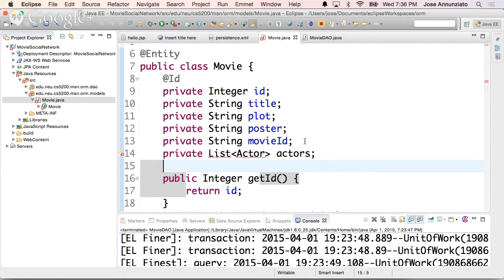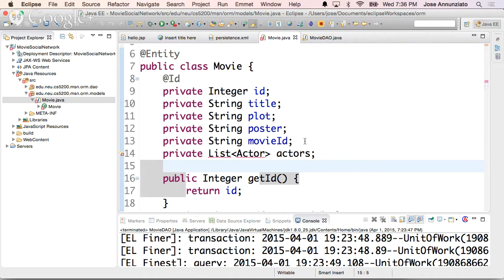Now, when we need to map this to an object-relational model, the way it's modeled in that world is that it is the actor who would have a foreign key back to the movie. That's how you would model the one-to-many: one movie has many actors. Never mind that an actor can also be associated with many movies. We'll talk about that many-to-many perhaps next week.